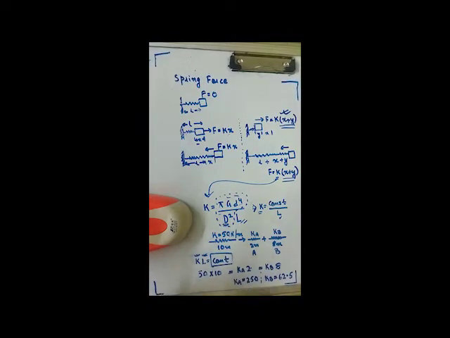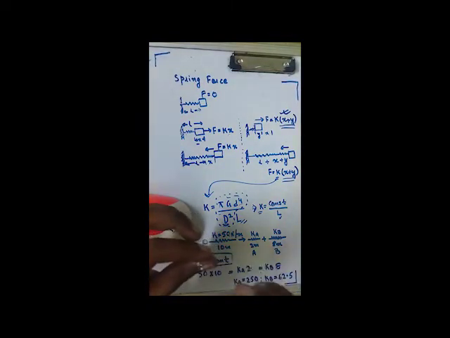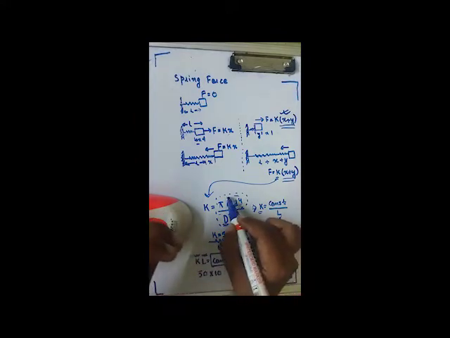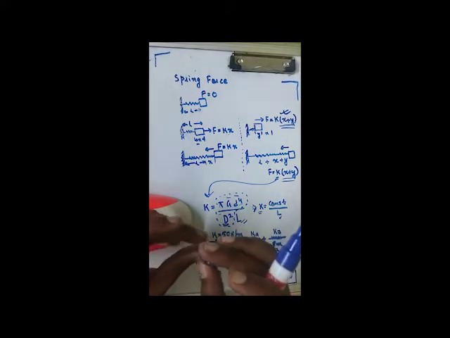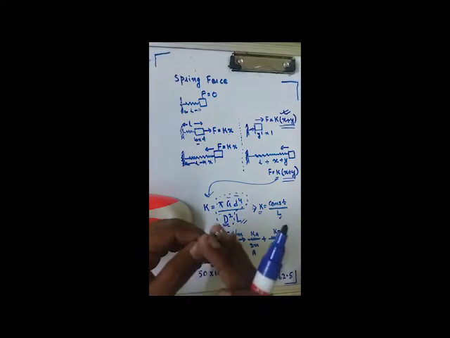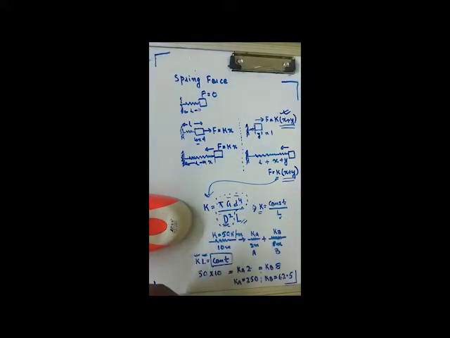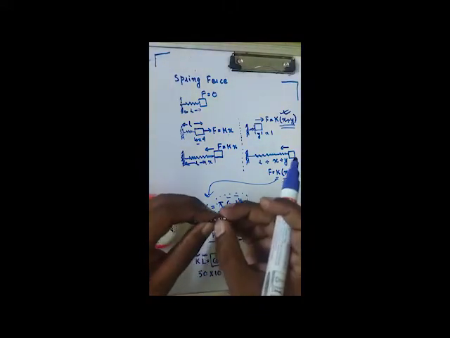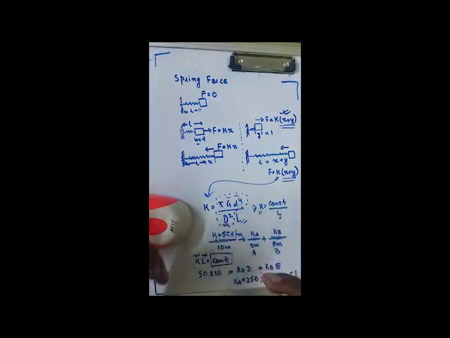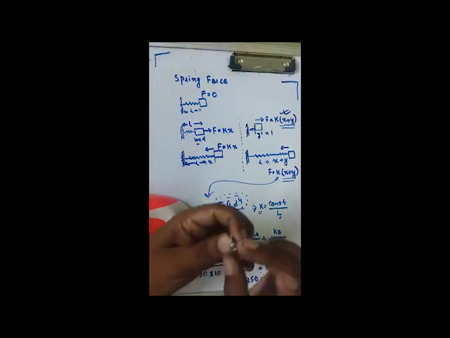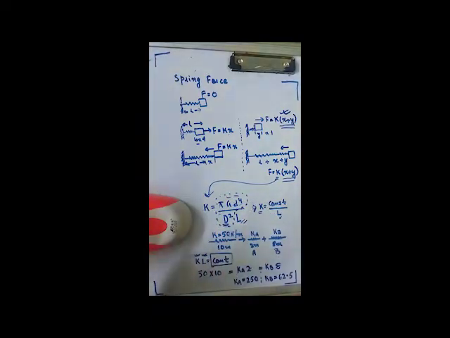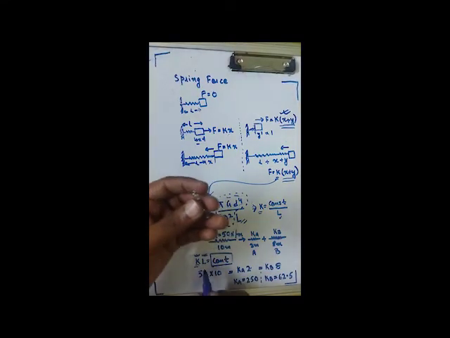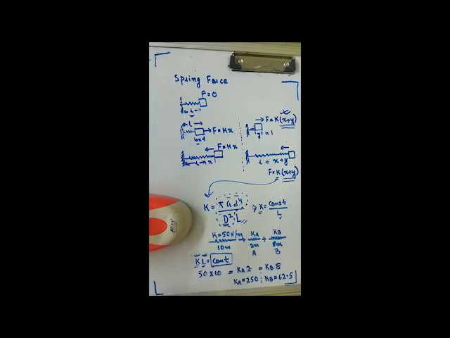And in your entire NEET curriculum, when a spring is cut, these three will never change. The spring material will never change. If you are cutting this spring, how will the spring material change? The wire diameter will never change, and this capital D, the coil diameter, will also not change. So always remember the product of spring constant into spring length, and that spring length is the natural length of the spring, is always constant.